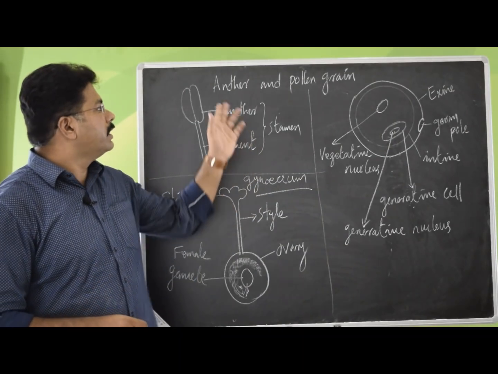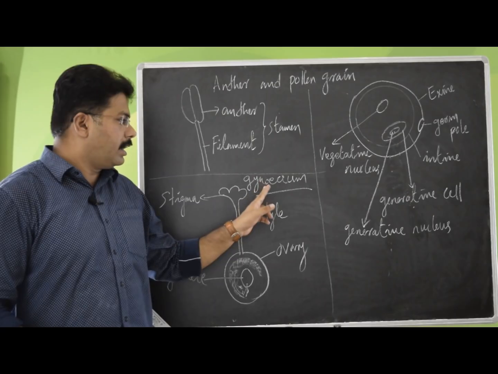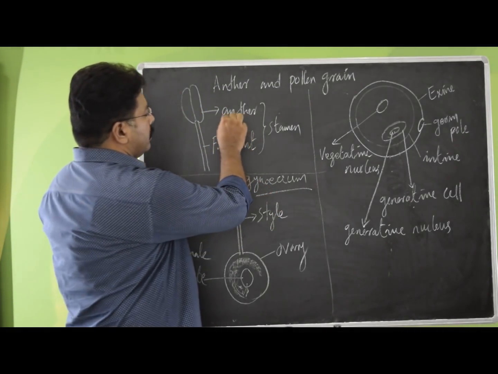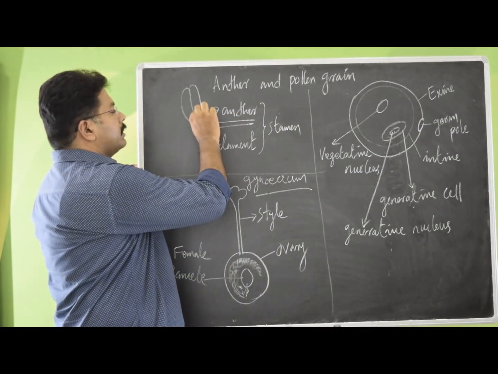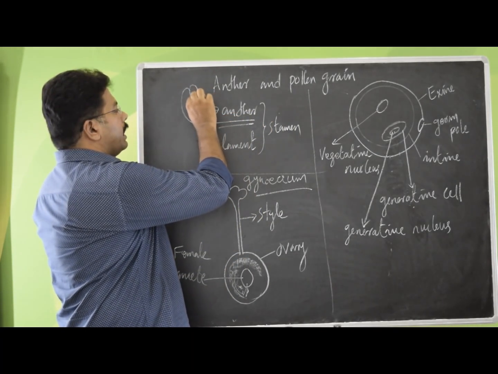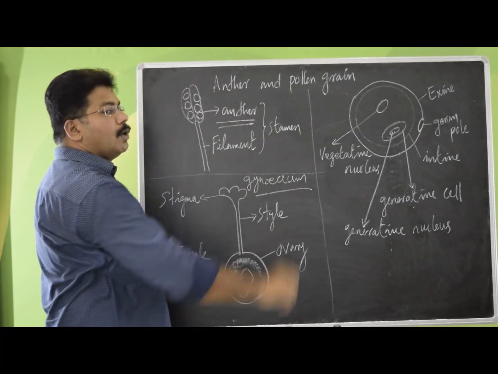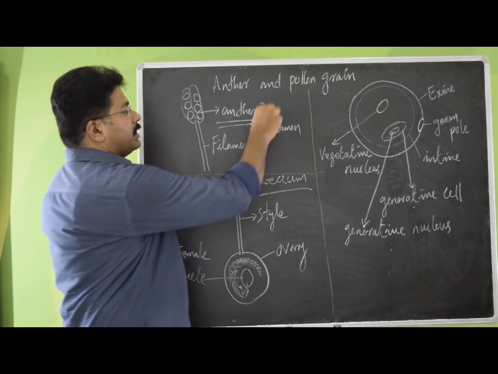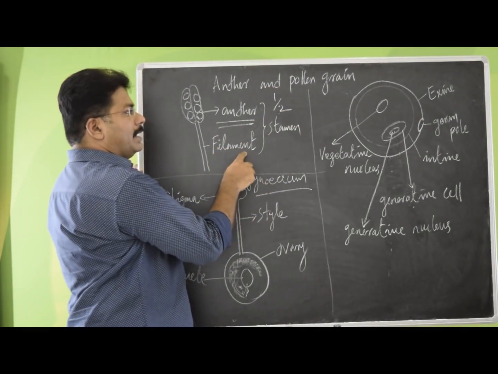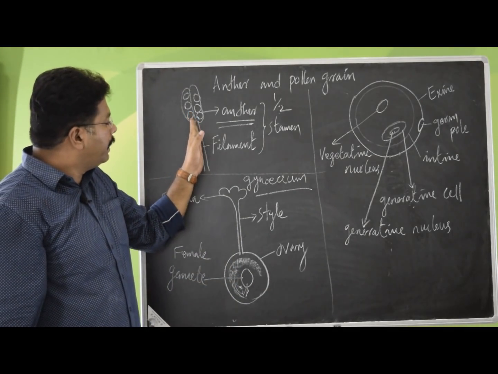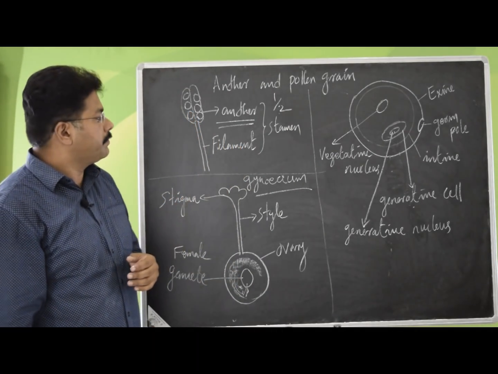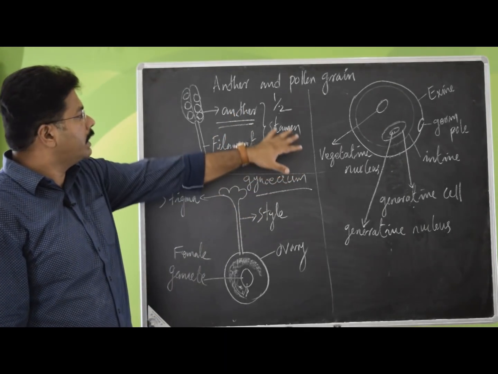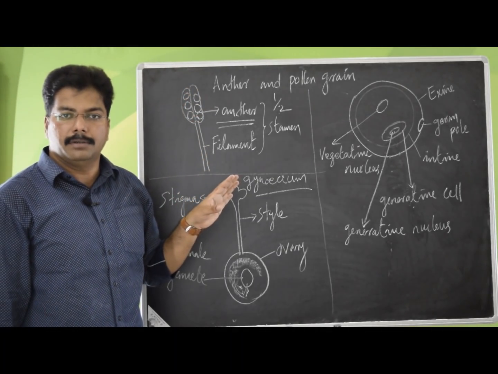Let us look into the anther, pollen grain and gynoecium structure. If you look at the anther, it has pollen bags inside, which will undergo meiotic cell division, that will make the male gametes, which have half set of chromosomes. They have a filament that actually keeps this attached to the flower. Collectively, anther and filament are called the stamen. That is the entire male part of the flower.